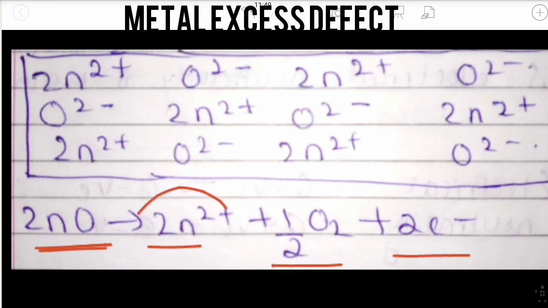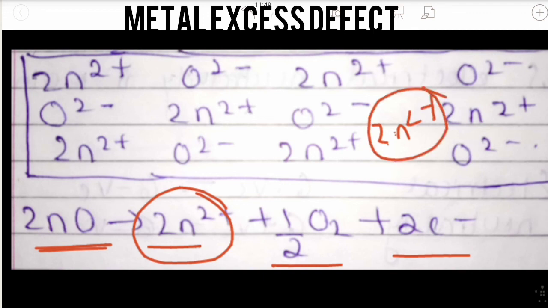It will occupy some gap present here. Before there were 6 Zn2 plus and 6 O2 minus, but now there will be 7 Zn2 plus, because the new Zn2 plus has occupied the interstitial space, and 6 O2 minus. So there will be a disturbance in the stoichiometry of the solid.